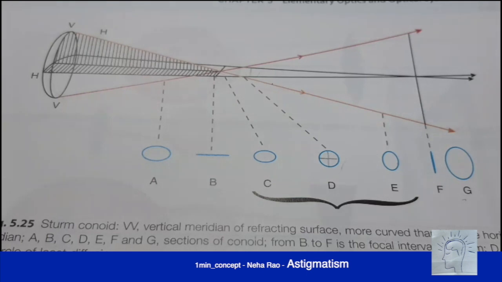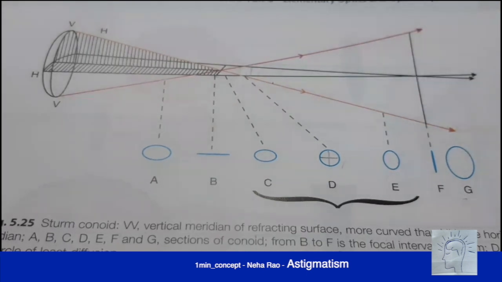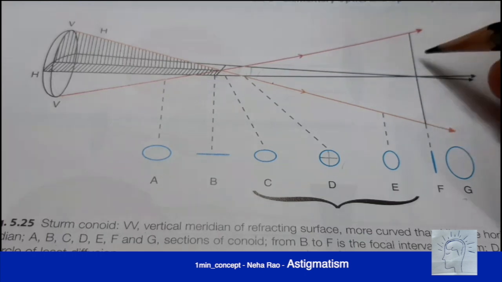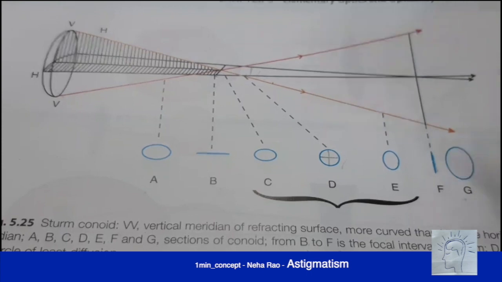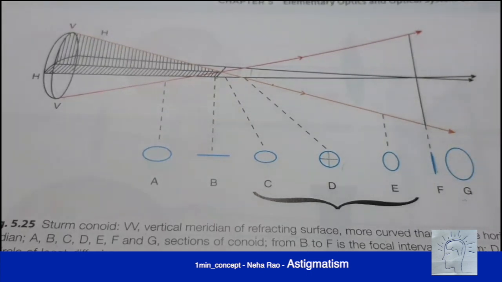At a point F, which is at the focal length of the horizontal meridian, there is a point where only the vertical rays are diverging and the horizontal rays are all at focus. So if we take a section of Sturm's conoid here at F, we get a vertical line.